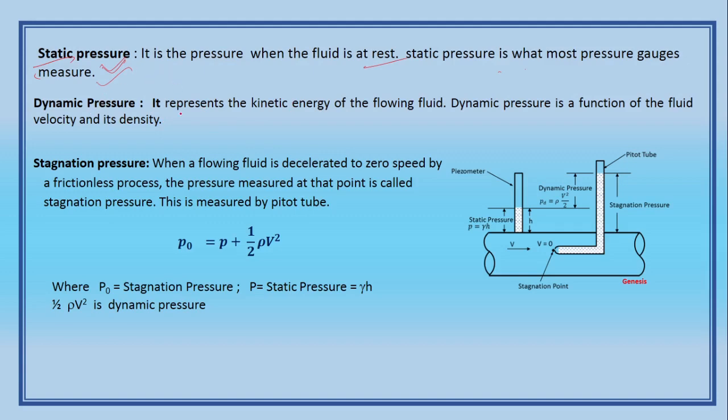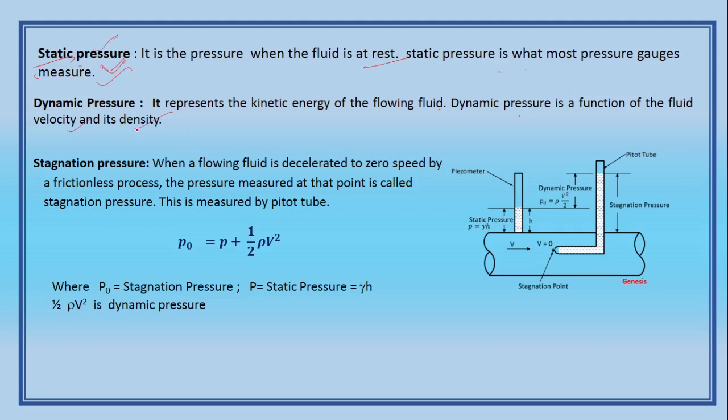Next one is dynamic pressure. It represents the kinetic energy of the flowing fluid. So the dynamic pressure is a function of the fluid velocity and density. This dynamic pressure comes into the picture when there is a flow. When there is no flow, the pressure exerted by the liquid or fluid, we call static pressure.